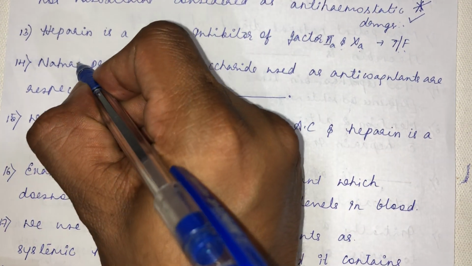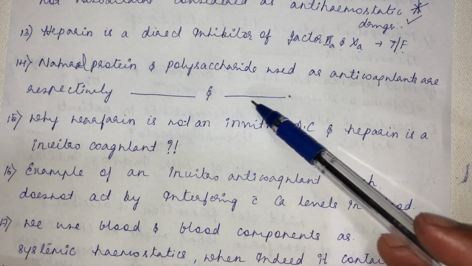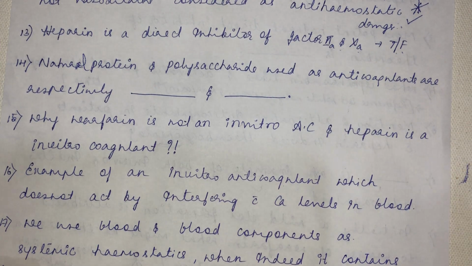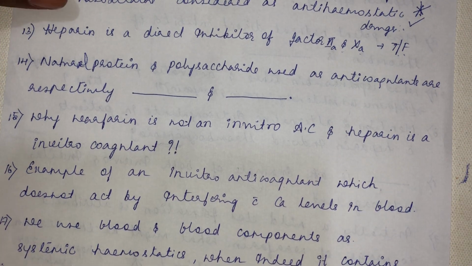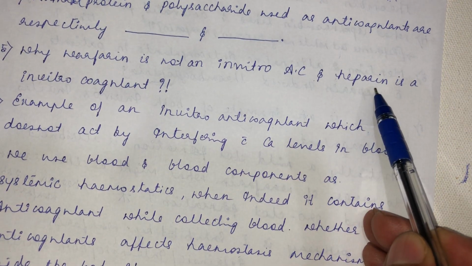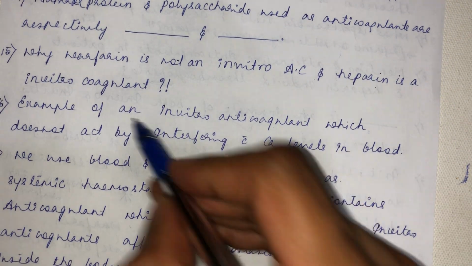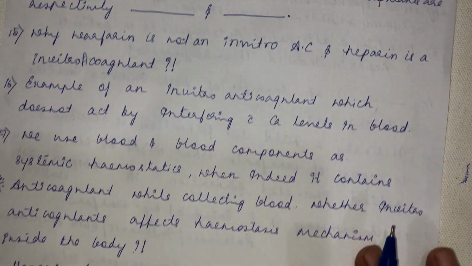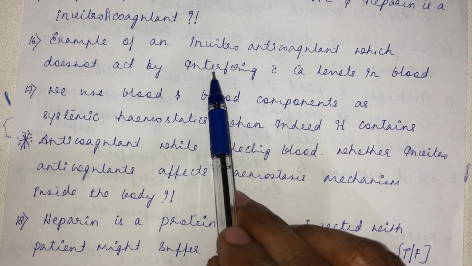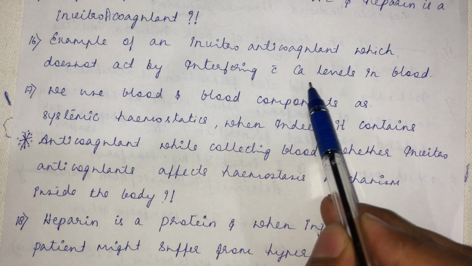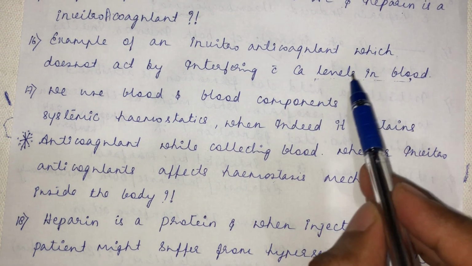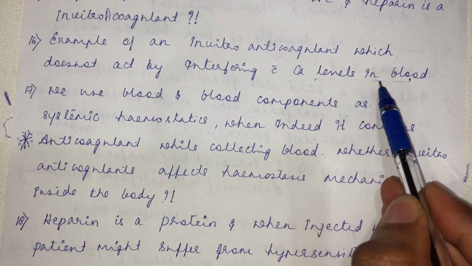Natural protein and polysaccharide used as anticoagulants respectively are dash and dash, okay? Why warfarin is not an in vitro anticoagulant and heparin is an in vitro anticoagulant? Then example of an in vitro anticoagulant which does not act by interfering with calcium levels in the blood. See, all the in vitro anticoagulants act by interfering with the calcium level in the blood except one, which is that.